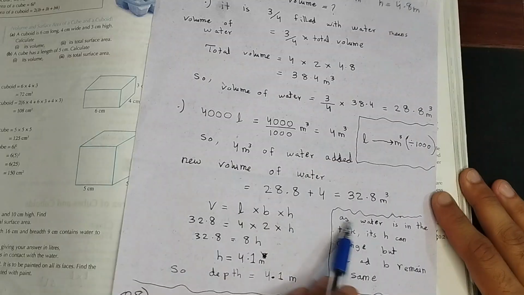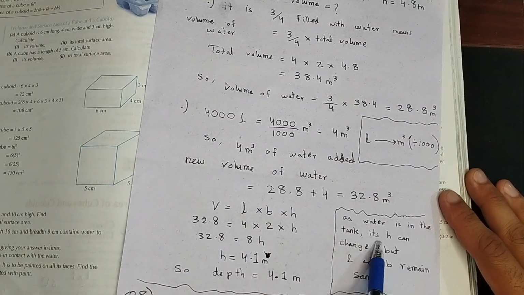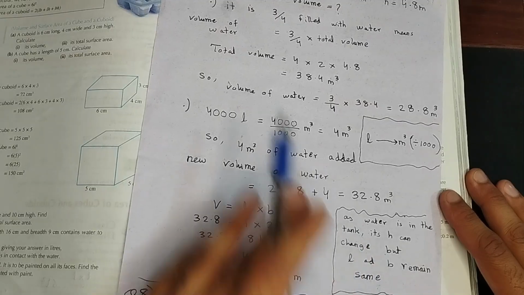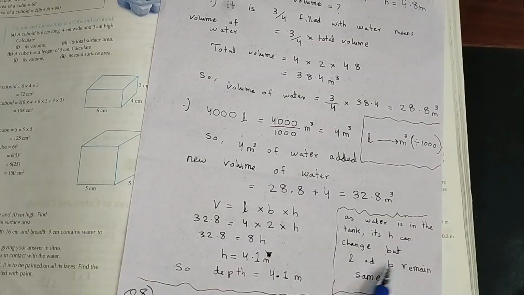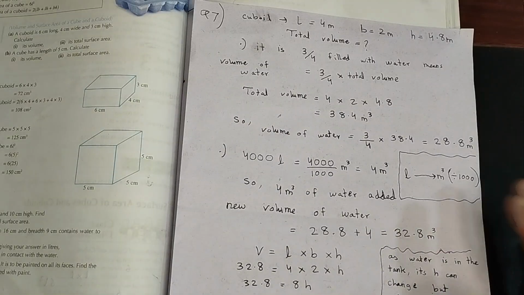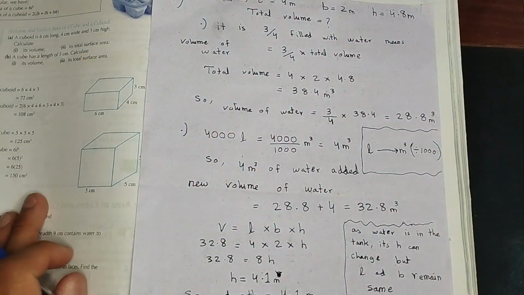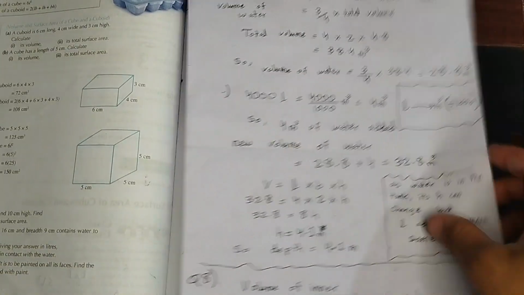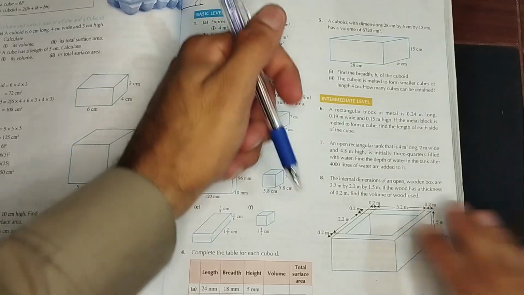But remember this, okay? As for the water in the tank, its height can change, okay? With water rising upwards, if I increase water or decrease water, the height will change. But the length and breadth of the container remain the same, okay? You've dealt with similar questions in grade 5 as well, but I thought it would be good to explain this once more. Okay, now we're going to deal with question number 8.